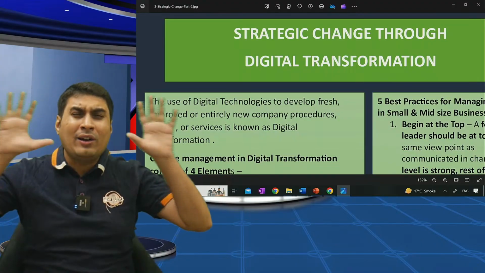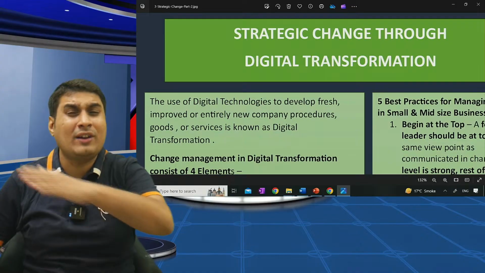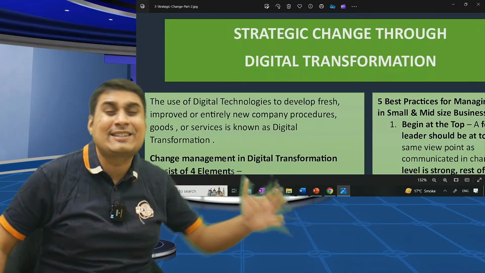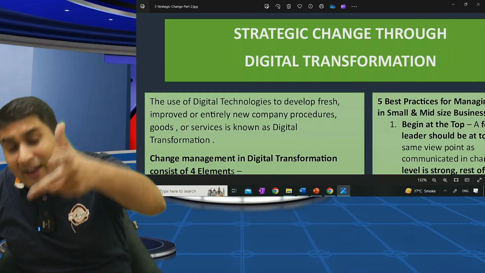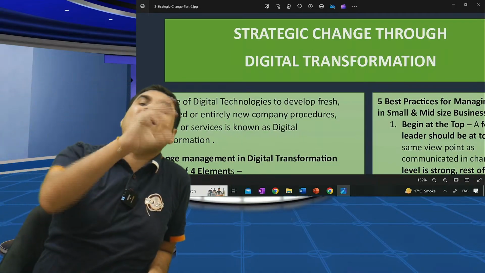Amazon. People don't like to go to markets. Amazon has changed the way shopping is done in India. What is this? Use of digital technology to improve or create new company products, services, procedures.